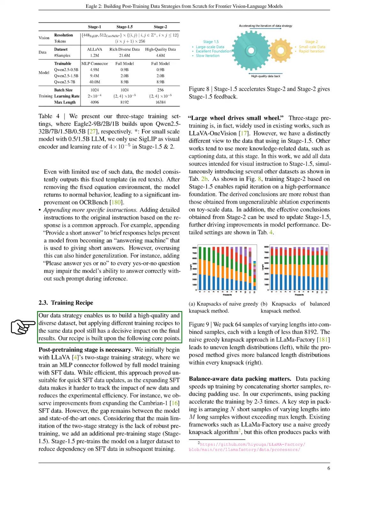First, we emphasize the importance of a post-pre-training stage. We start with LLaVA's two-stage training, where we first train an MLP connector and then the full model using SFT data. While this method is efficient, it struggles with rapid updates to SFT data, making it difficult to track the effects of new data and reducing experimental efficiency. For example, we see improvements when we expand the Cambrian 1 SFT data, but there is still a gap between our model and the best-performing models.